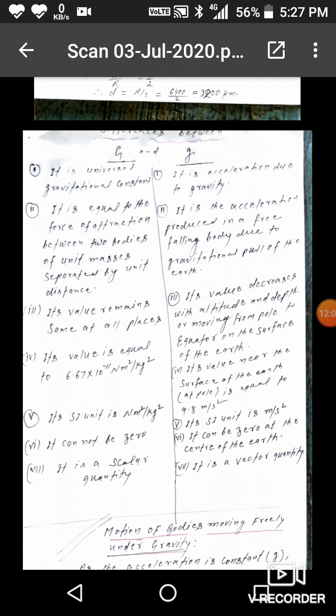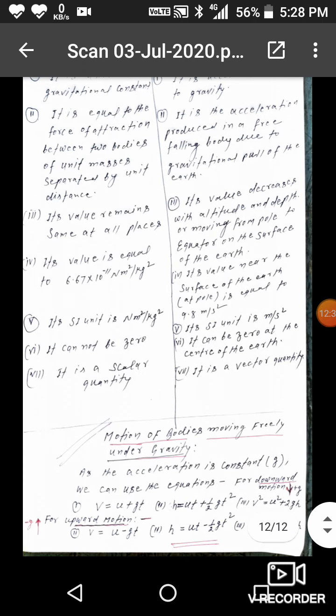Universal gravitational constant cannot be zero, but acceleration due to gravity can be zero at the center of the earth. Universal gravitational constant is a scalar quantity, but acceleration due to gravity is a vector quantity.